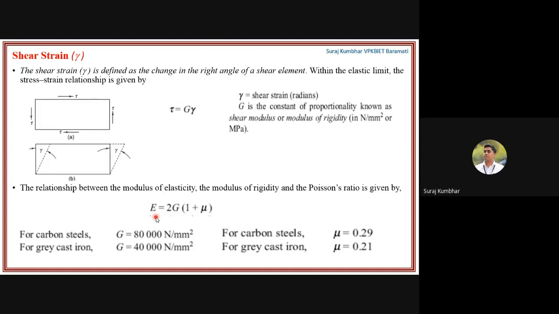You need to practice how I can solve the problem in minimum time and minimum steps. Okay, that is the main point behind cracking the GATE exam. So you should know the basic formulas, basic things, and only then can you solve the GATE problems very easily and in a very short period of time. Okay, so here the values they have given you for the carbon steel and gray cast iron: for carbon steel mu is equal to 0.29 and for gray cast iron mu is equal to 0.2.